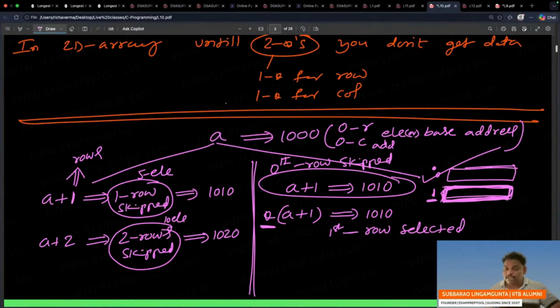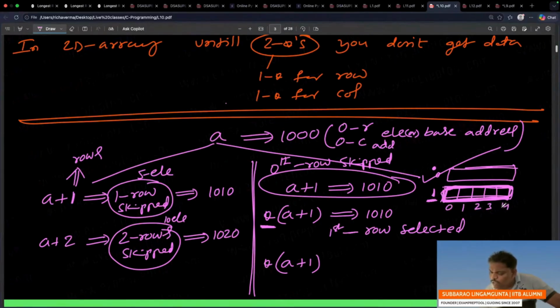Right, fine. Now understand, one more beautiful thing I am saying. Already one star is over. Already one star over means it is a 1D array. See, in this row you already have 5 elements: the 0th, first, second, third, and fourth.